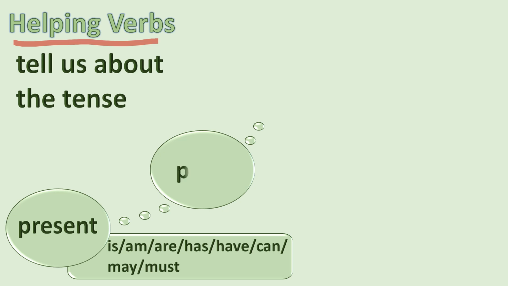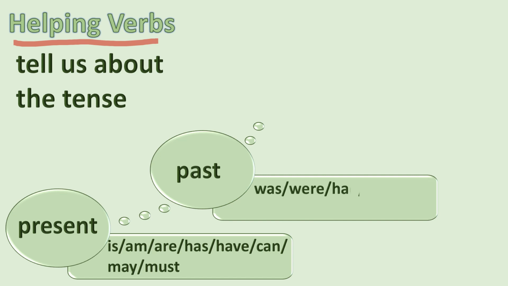When we want to tell about the actions that have taken place in the past, the actions that are already done, we use helping verbs like was, were, had, could, would, should, and might.